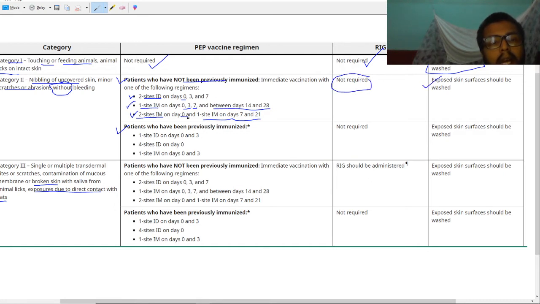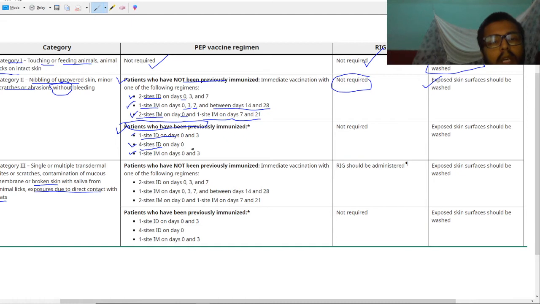In the second category, patients who have been previously immunized, there are also three regimens. Among them you can give one regimen. First is one site intradermal on day 0 and 3. Second is four sites intradermal on day 0.